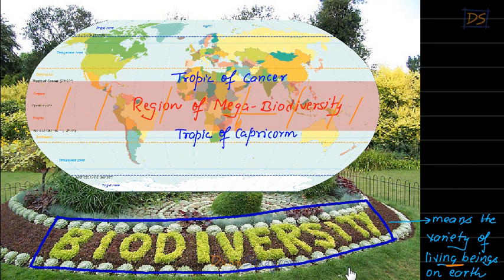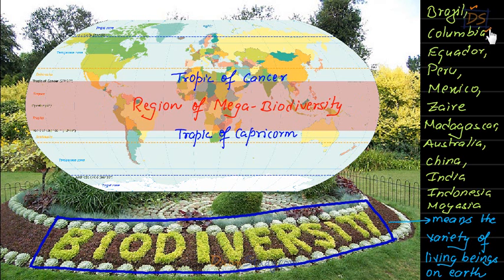In fact, students, let me tell you some of the important countries in this region of mega biodiversity. They are Brazil, Colombia, Ecuador, Peru, Mexico, Zaire, Madagascar, Australia, China, India, Indonesia, Malaysia. So these are some important countries in this region of mega biodiversity. In all these countries, the variety of living organisms found is huge, students.